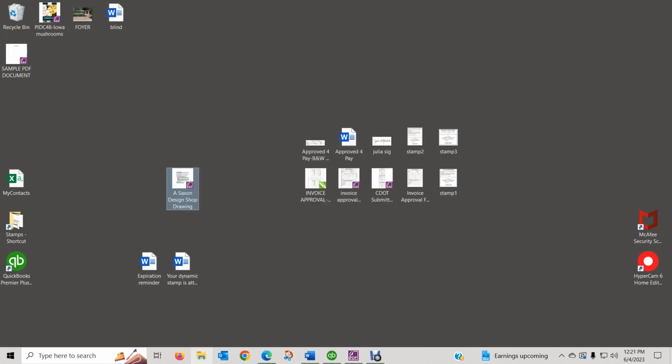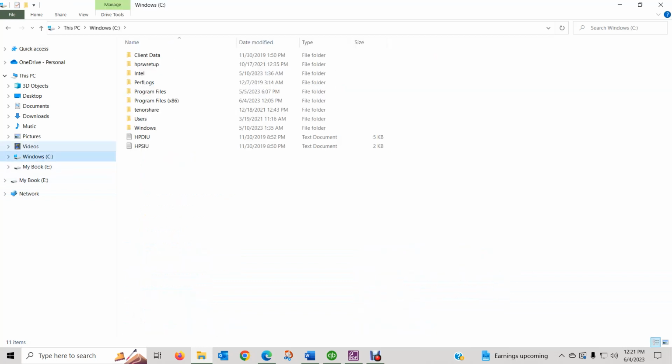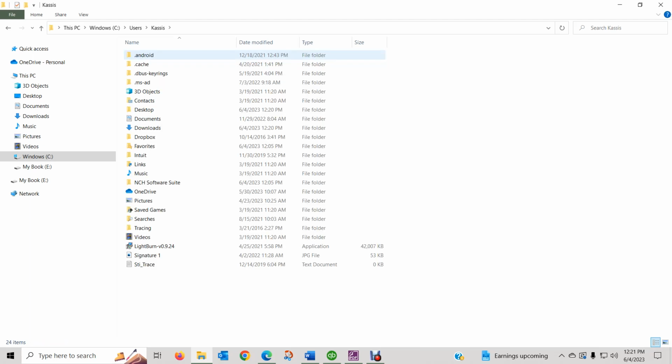Now we're going to go to our File Explorer, and this is based on a Windows computer. Go to your C drive, Users folder, the folder that personalizes your information within this computer, not the public. So we'll double click on this is my computer, so look for a version of your name.